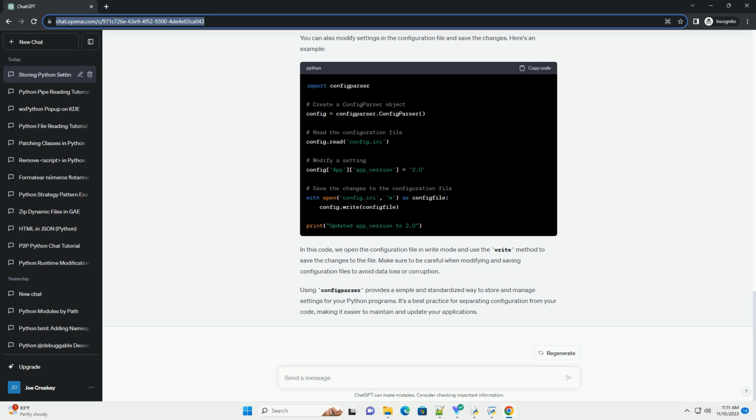Using configparser provides a simple and standardized way to store and manage settings for your Python programs. It's a best practice for separating configuration from your code, making it easier to maintain and update your applications.